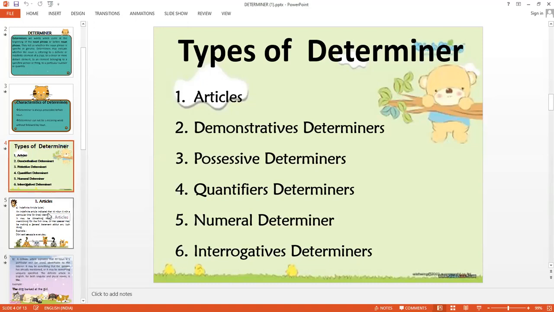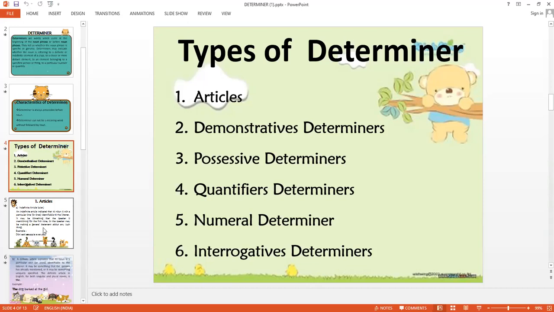Demonstratives, possessives, quantifiers, numerals, interrogatives. Whose, who, interrogative. Whose pen is this? Pen is a noun, so whose pen, right? Numeral, just now I gave you an example, 5 boys. Quantifiers: much, many, more, several. Possessive: his, her, his pen, his box, her cousin, right? Demonstrative: these students are wonderful. These, those, this, that, right?